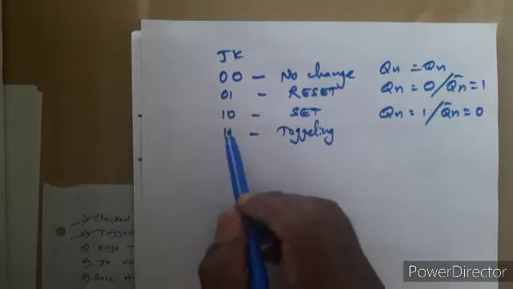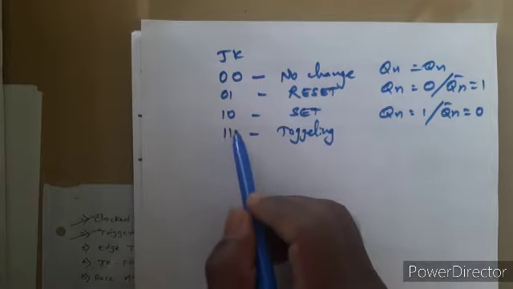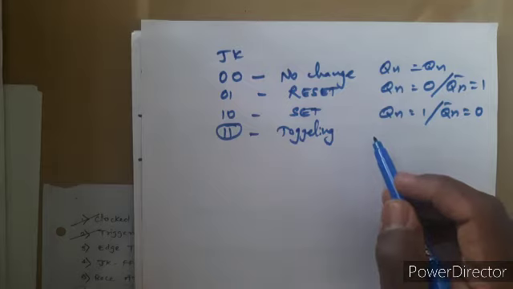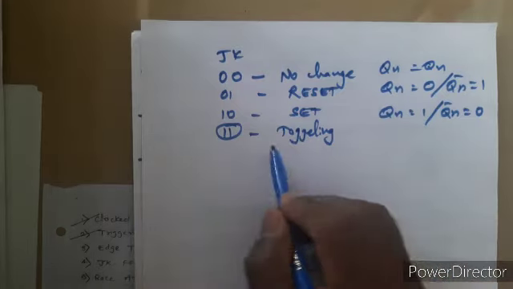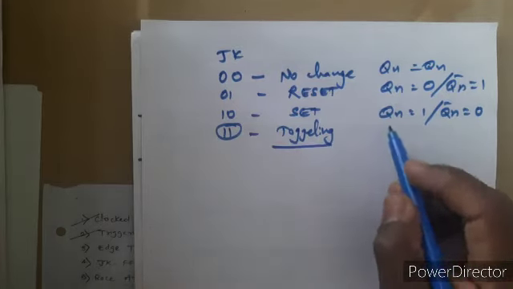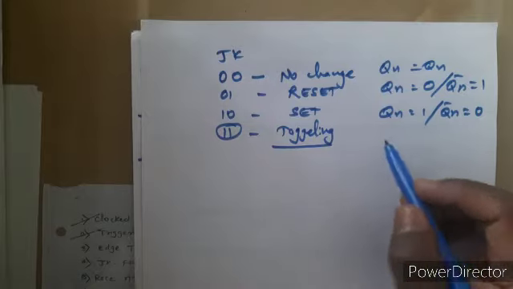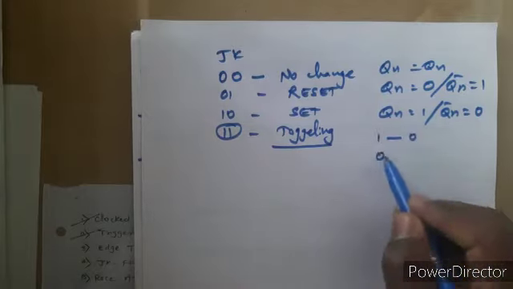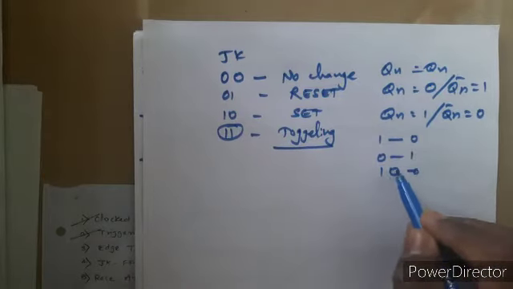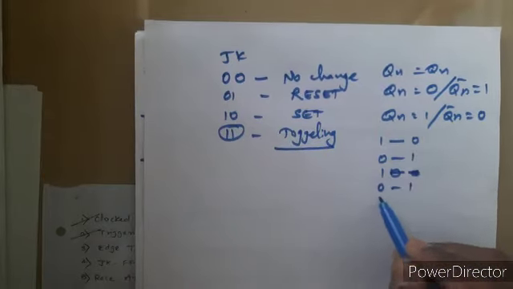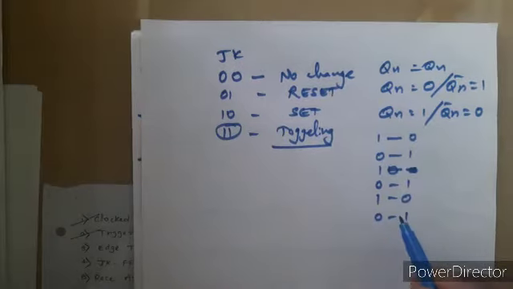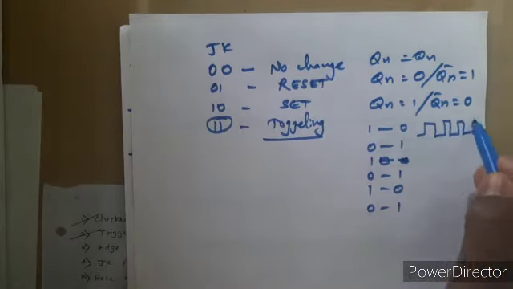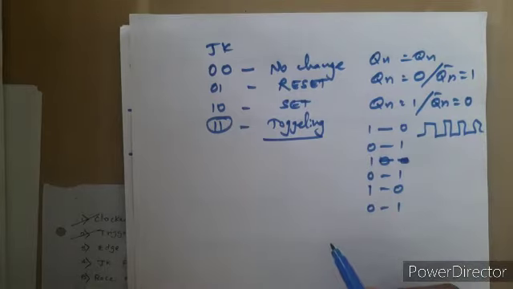When you provide this input 1 1 to the JK flip-flop, toggling is observed. Now what is toggling? Toggling means the output of your JK flip-flop continuously switches from 1 to 0, 0 to 1, 1 to 0, 0 to 1. So it is continuously toggling. It's like this way.